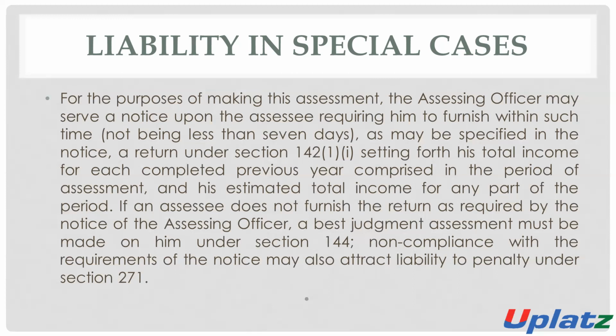If the information required by the assessing officer is not furnished within the relevant time period, then the assessing officer will determine the income on the basis of best judgment under section 144.